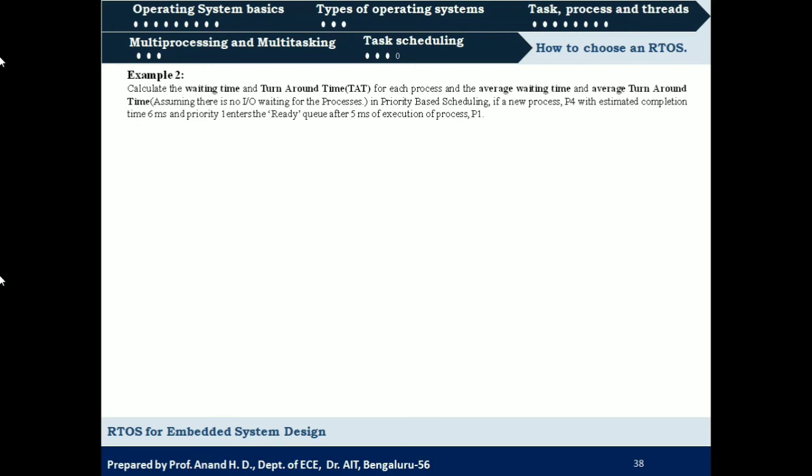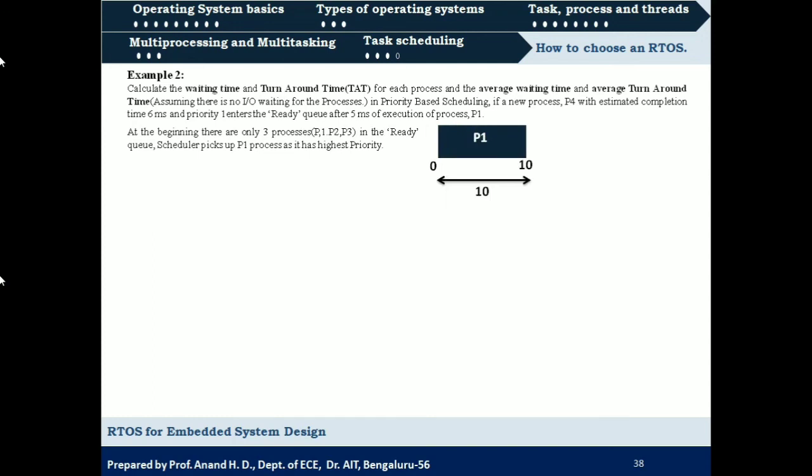Yes, so we need to calculate waiting time, turnaround time and the average values for these processes using priority based non-preemptive scheduling algorithm. So to calculate, we need to first represent the sequence of execution of these processes. So first is P1, because this is having the highest priority of 0. So it will be scheduled and it is going to execute for 10 milliseconds. Okay, so next, after the execution of process 1, we have three more processes, P2, P3 and P4, with priority 3, 2 and 1.